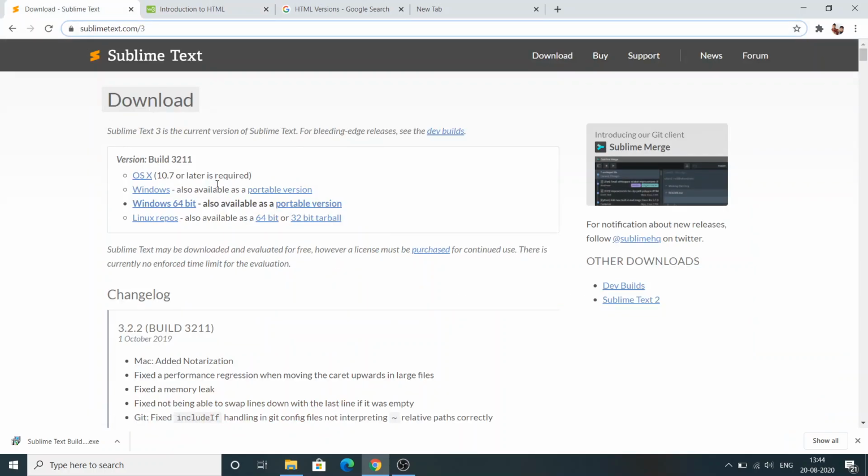Sublime Text is a text editor. In Sublime Text, you can write any language, like markup language, markdown language. I will be telling you about what is meant by markdown language in the next video. I will also be showing Git version control, where you can store your websites, the version control system that software engineers use. I will be showing it in the next video.